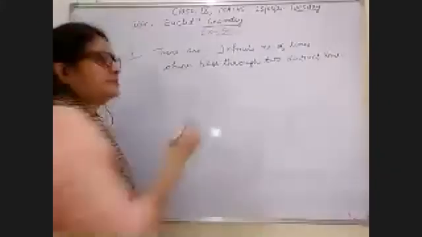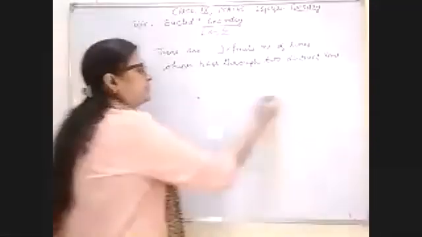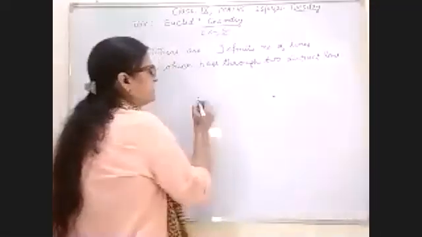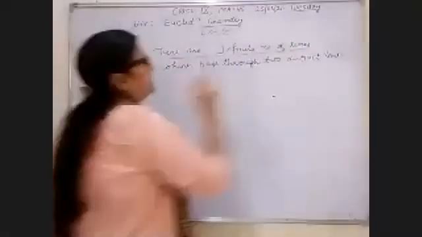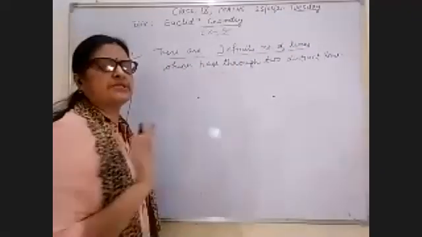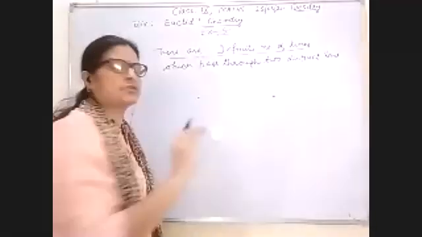When I am taking two distinct points, can infinite lines pass through them? No, it is not possible.